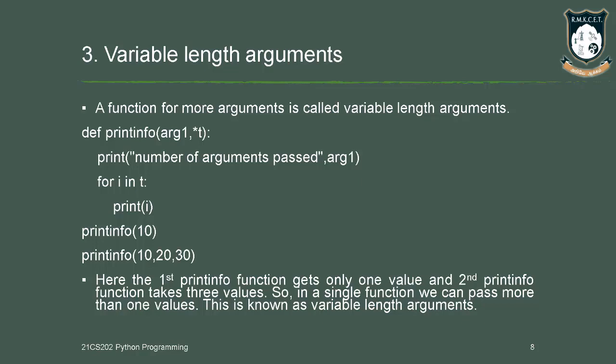symbol, the star. This star argument gets the values from the function call, and we iterate over it. The iteration is shown in the for statement. As usual, the first print statement picks up the first value passed from the function call and prints it, and the rest of the values passed in the function call are taken by the for loop, and those values are printed out. This is the case of variable length argument.